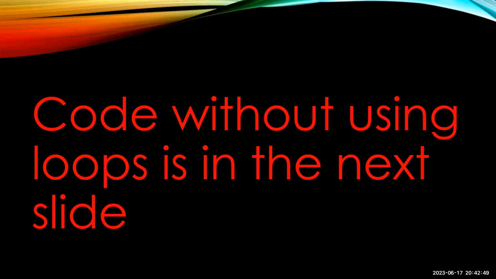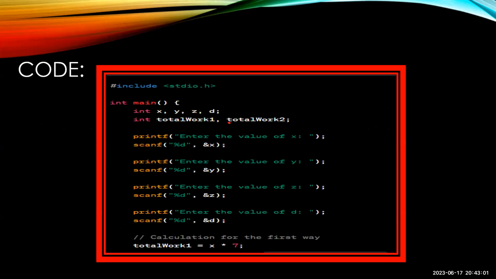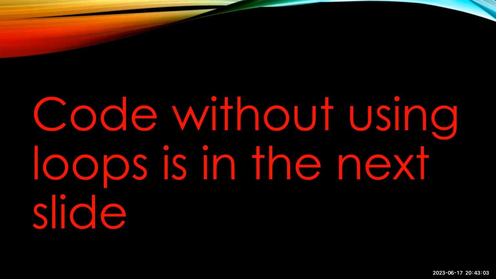Code without using loops in the next slide. Here we have the code without using the loops. We'll be solving how to write the code and what will be the output of that, and in which way it is better to use, the first way or the second way. Let's see.